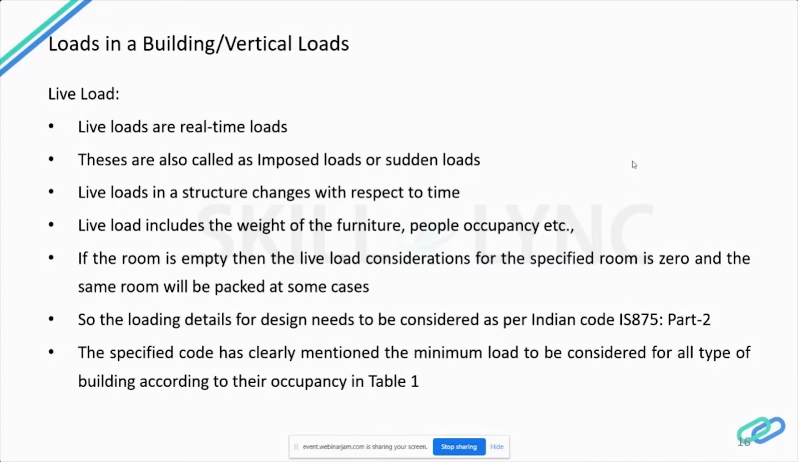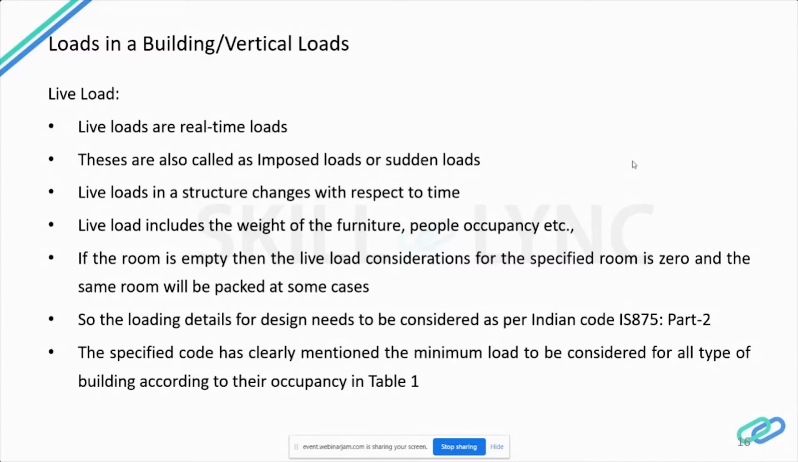It keeps on changing. For example, you keep on changing a chair. So live load is not a permanent load. These are real-time loads, and live loads change with respect to time. This type of loading may come and go also. For example, at one moment the room may be empty, so at that time the live load is 0. If the same room is packed with people, then the live load intensity will vary considerably.